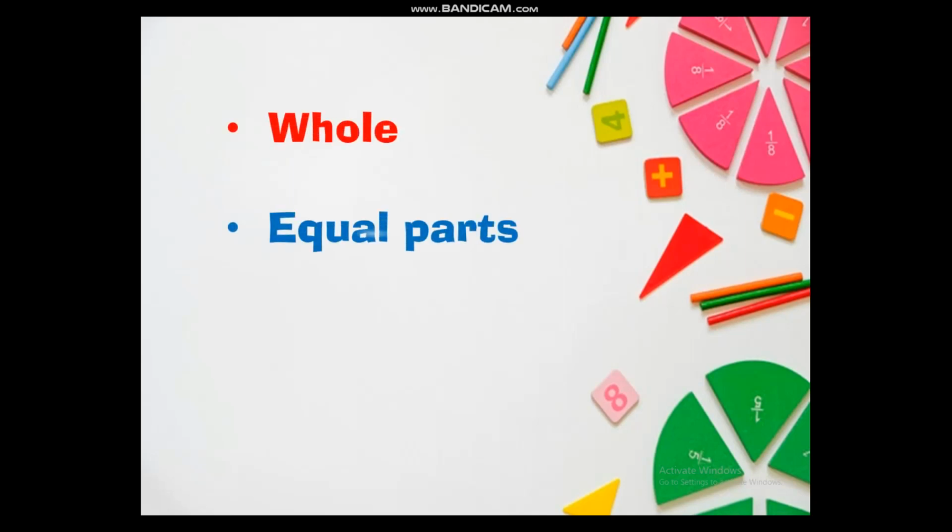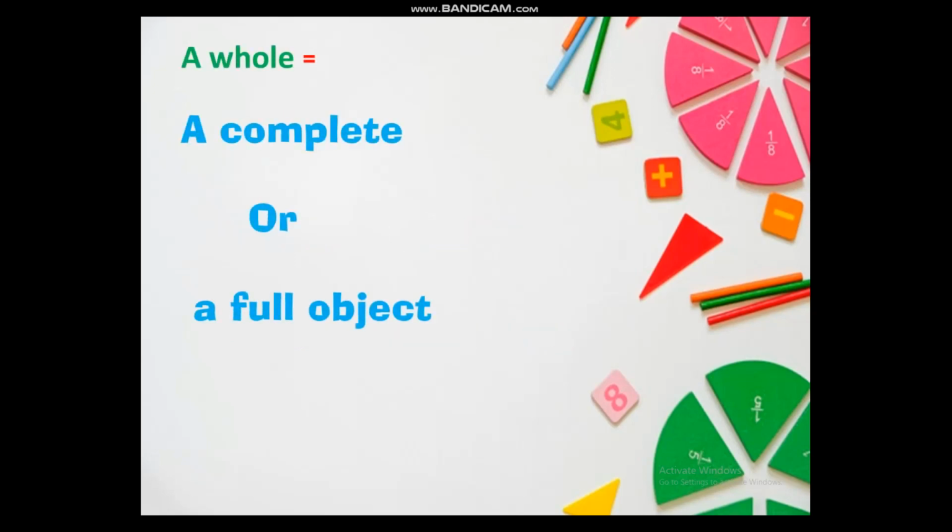Children, now that you have read the story, we have come across some terms like whole, equal parts, unequal parts. So let us see what these terms mean. First of all, whole. What is a whole? A complete or a full object is called a whole.